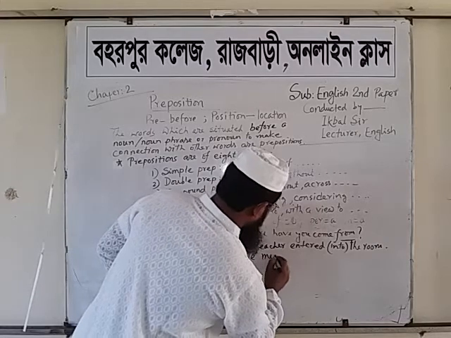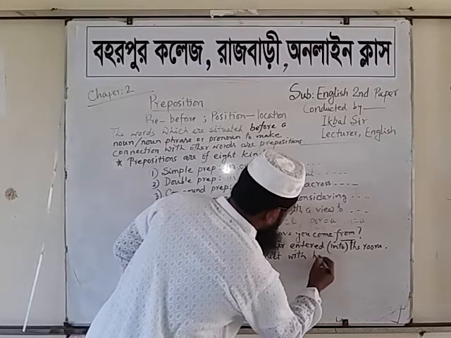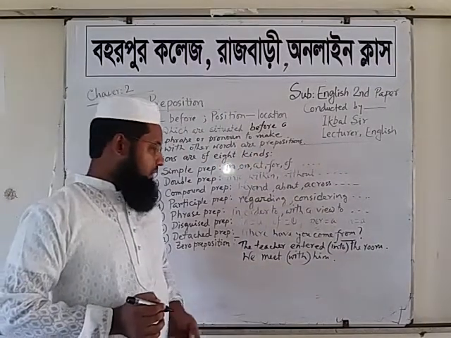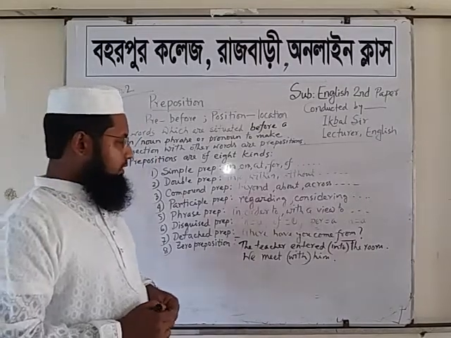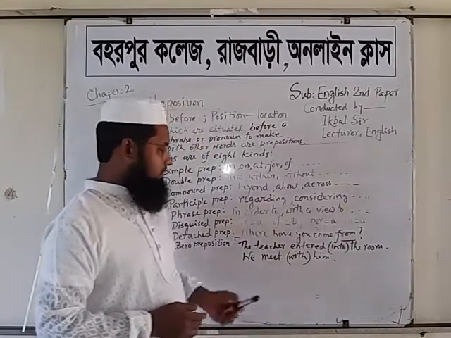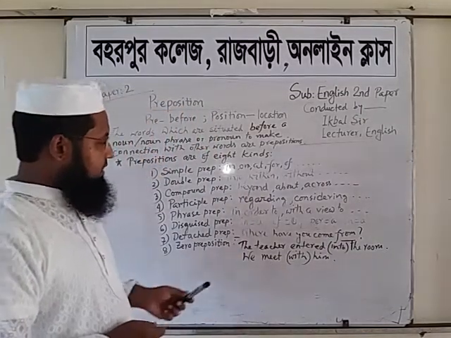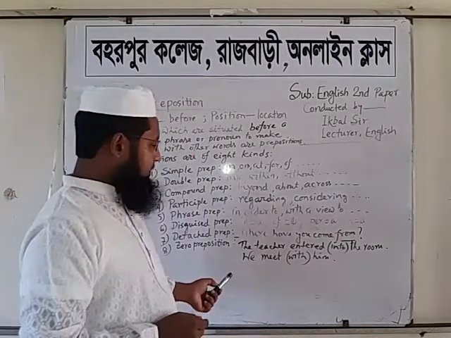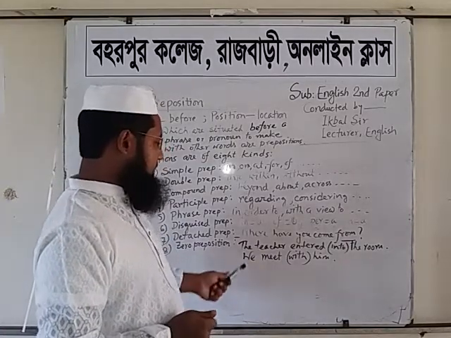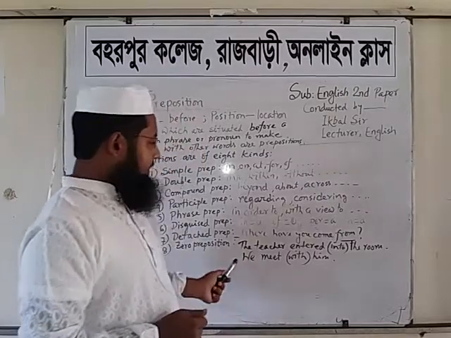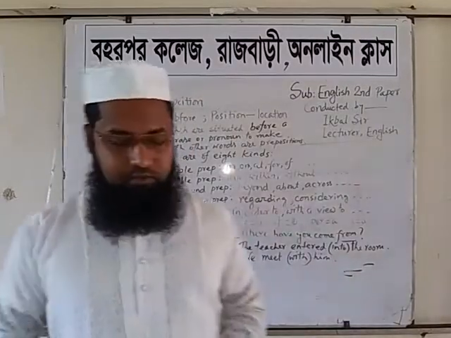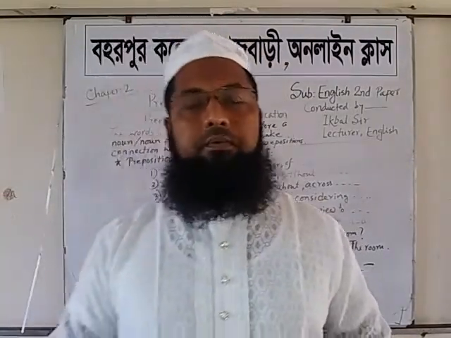We meet with him. Here, with is a zero preposition, because there is no need to use it in British English. We meet him. Here, meet him means meet with him, but no need to use with. So, the teacher entered into the room and we meet with him are American English, but we have to use the teacher entered the room and we meet him in British English, etc.